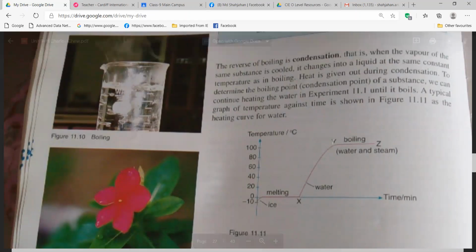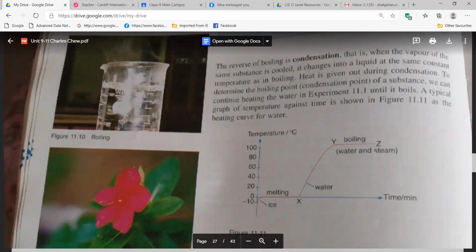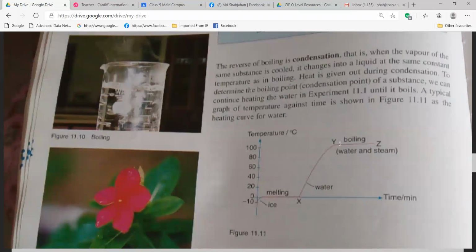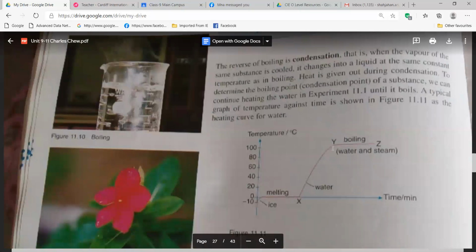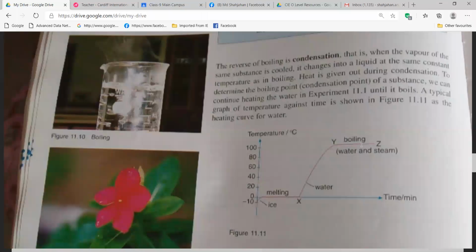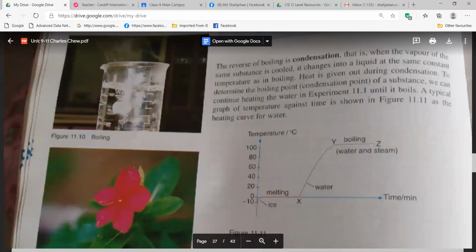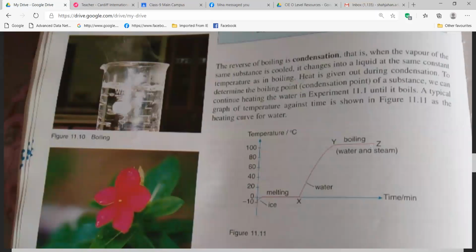For the entire process we need some time. There is taking of heat energy to increase the internal energy so that liquid can behave like steam. During that whole process, the temperature remains constant. So is it clear? Yes, sir.